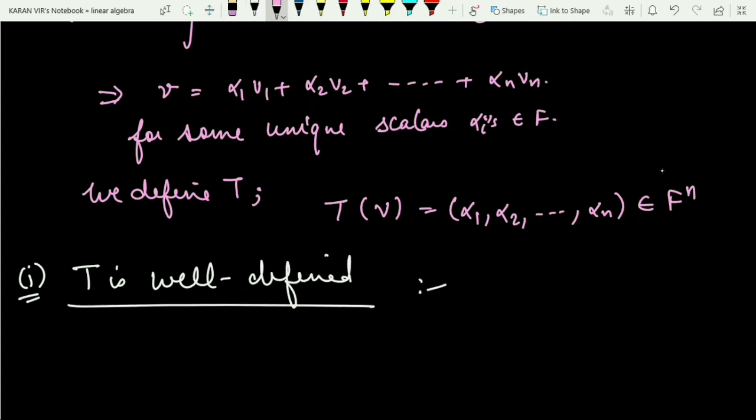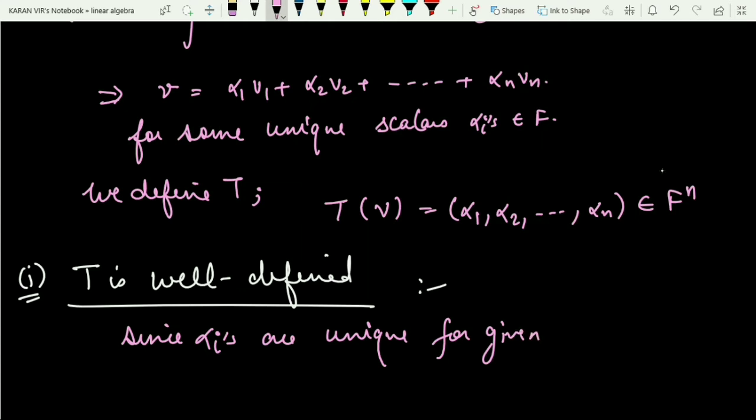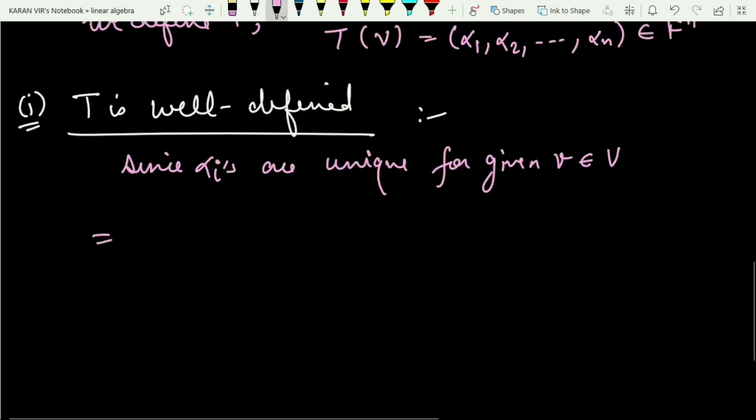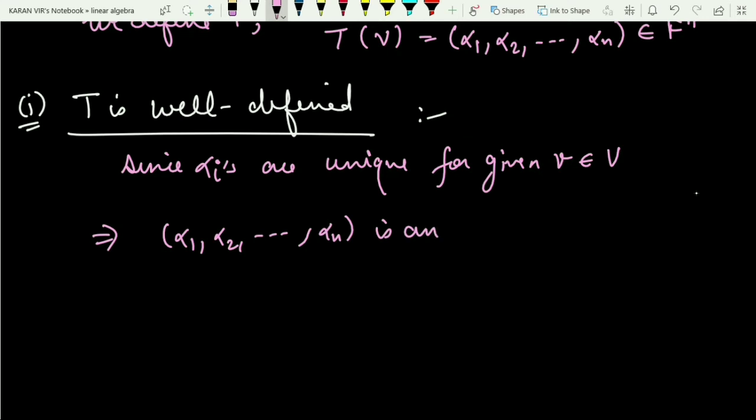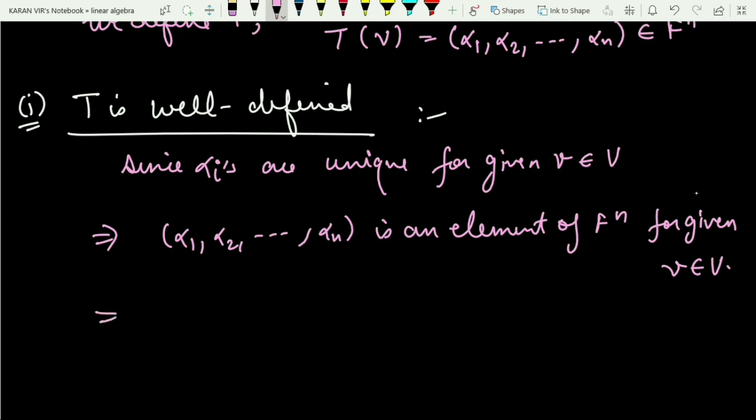Since all the alpha i's are unique for a given vector v coming from V, this tuple (alpha 1, alpha 2, up to alpha n) is an element of F^n for the given v.